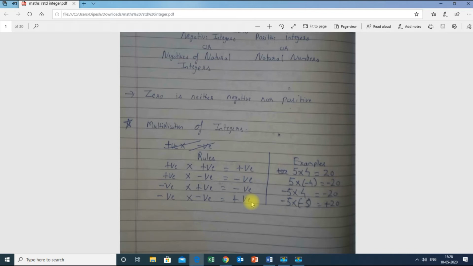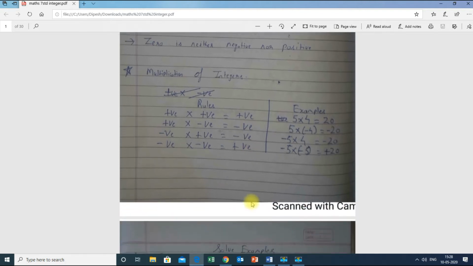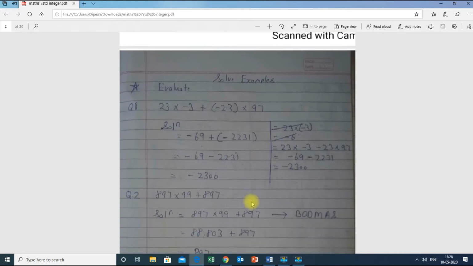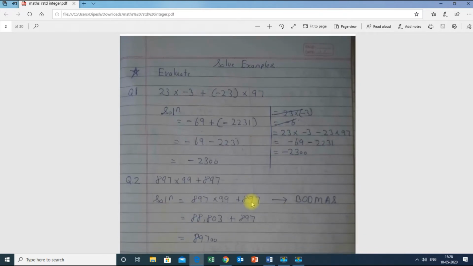If you understand this concept, then all sums will be very easy to solve. Any type of sum you can solve using these 4 basic rules. Now, let's solve examples. These are the solved examples I am explaining over here. Evaluate question number 1: 23 into minus 3 plus minus 23 into 97.